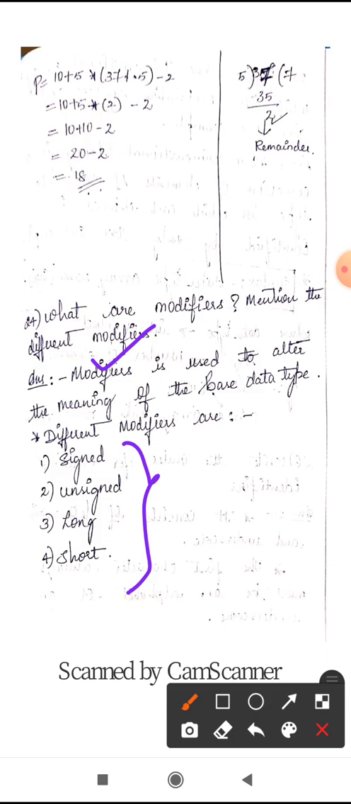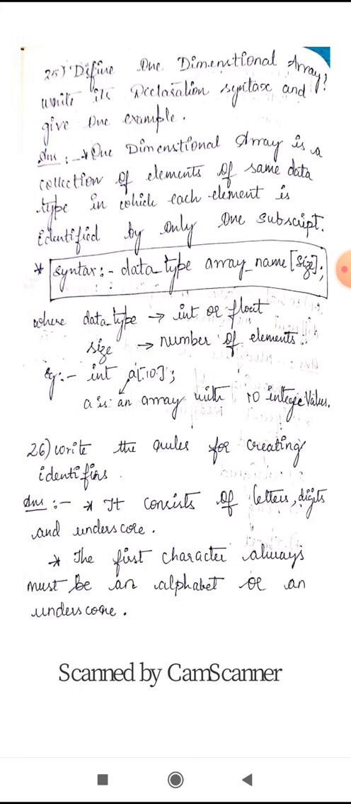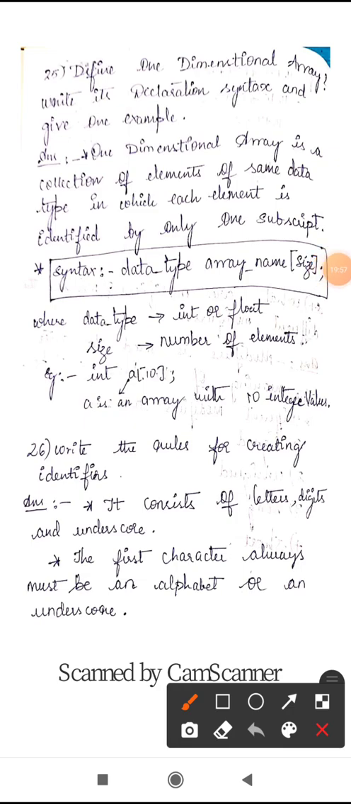Okay. So next question is, define the one-dimensional array. You already know what an array is. Array is a homogeneous collection of elements. It will have the same name and be under the same data type. So one-dimensional array means it is a collection of elements of the same data type and it is identified by only one subscript.